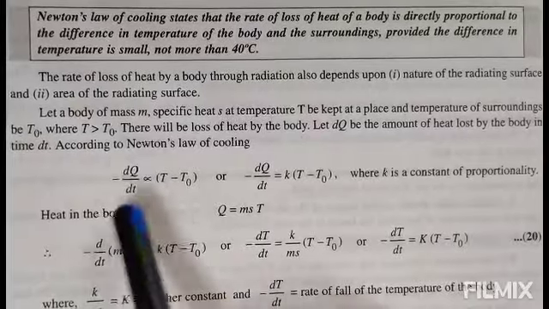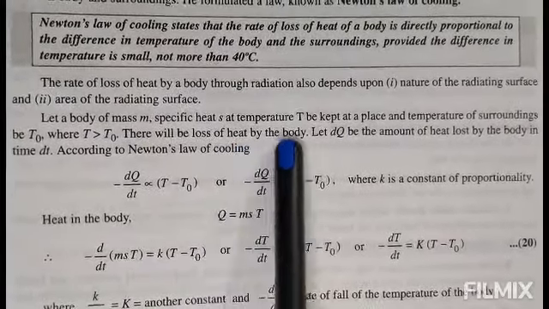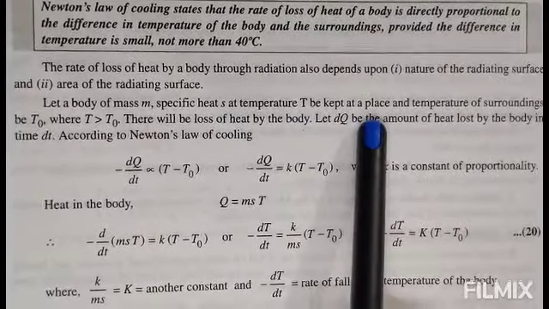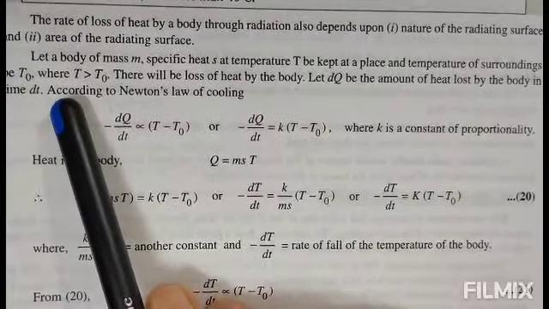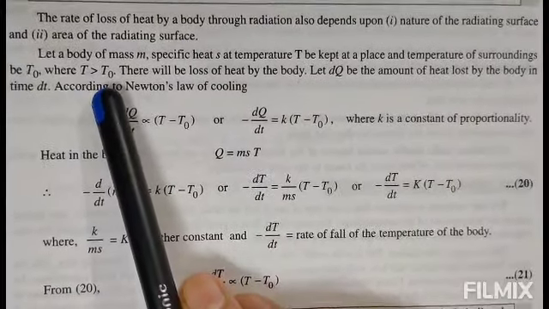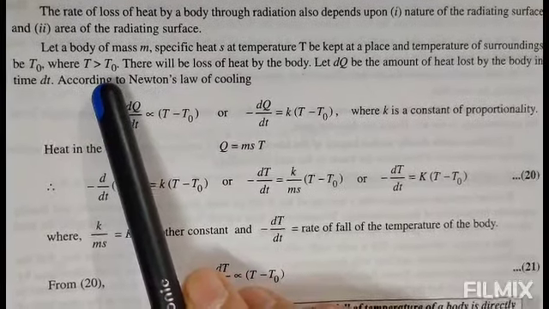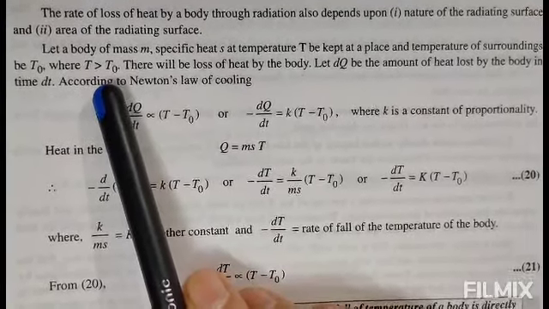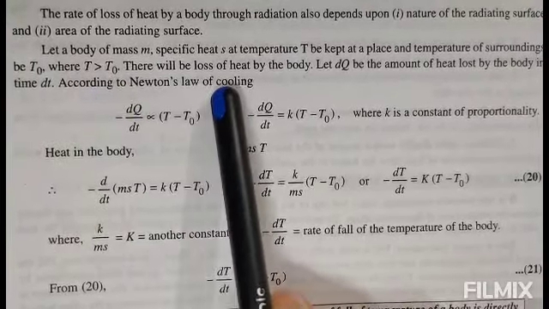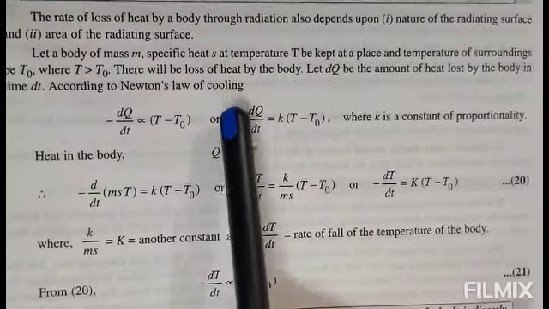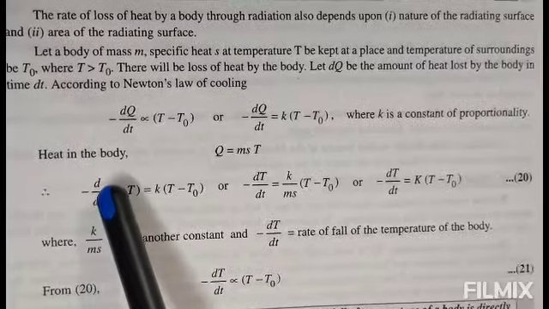Let us see a body of mass m, specific heat S at temperature T, kept at a place where the temperature of the surroundings is T0, where T is more than T0. That means the temperature of the substance is more than the temperature of the surroundings. There will be loss of heat by the body, and let dq be the amount of heat lost by the body in time dt.